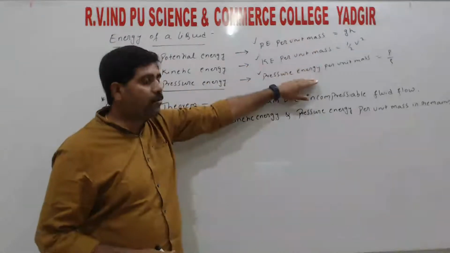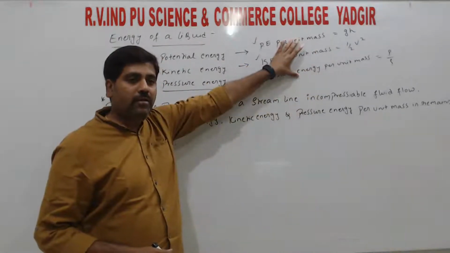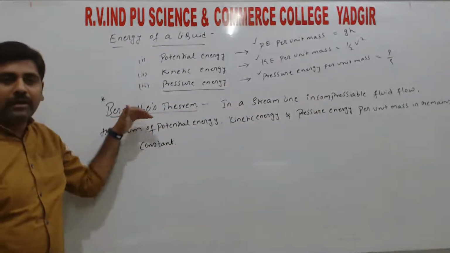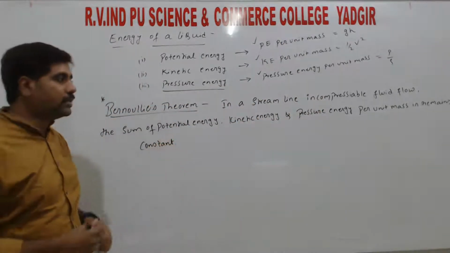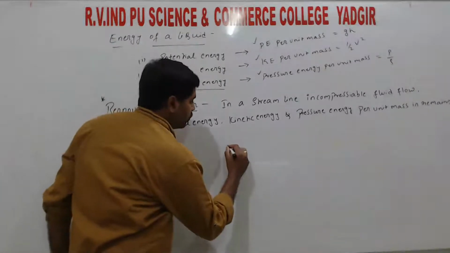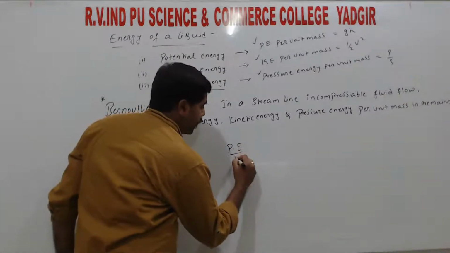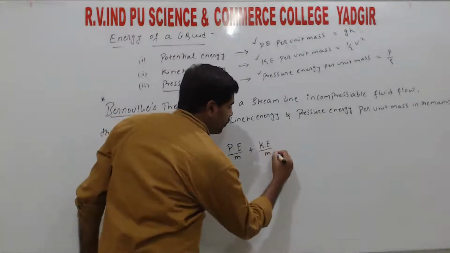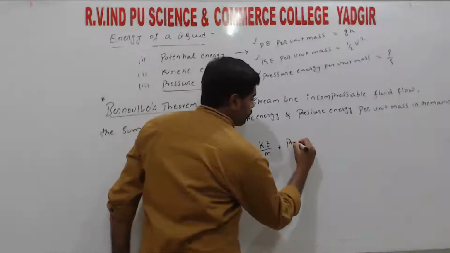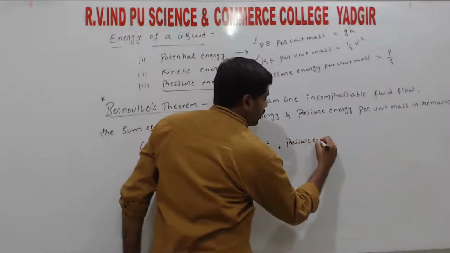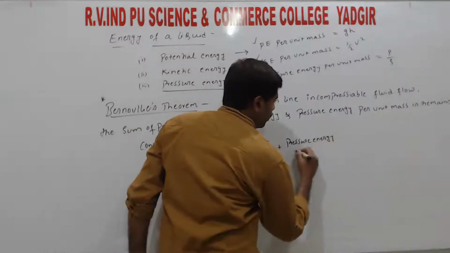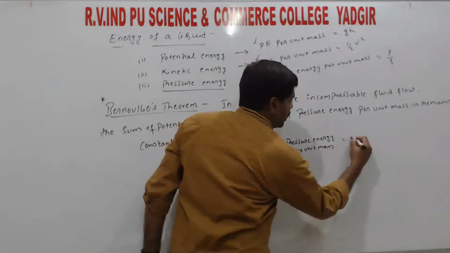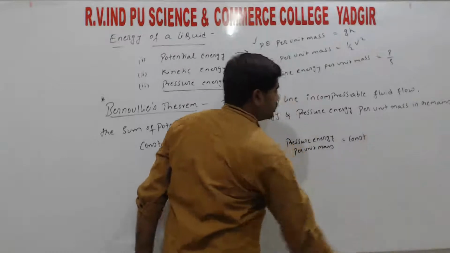So if we add these three, the value is always constant. So that is given by Bernoulli. So Bernoulli gave that statement, right? So mathematically, potential energy per unit mass plus kinetic energy per unit mass plus pressure energy per unit mass, that is equal to constant.